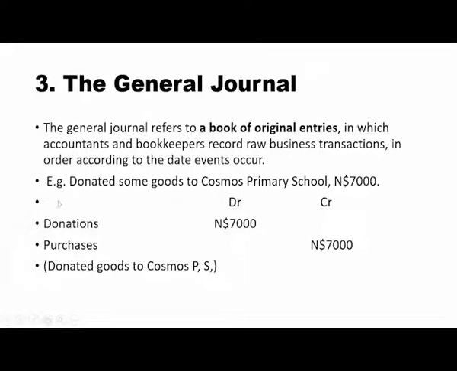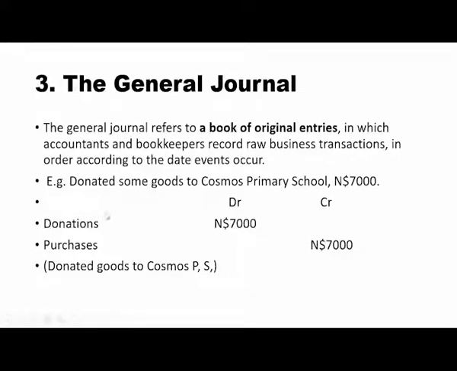What is important is to know how you record a transaction in the general journal. For example, given the transaction: donated some goods to Cosmos Primary School, 7,000. How do we record this transaction? Firstly, you need to identify the two accounts involved. It's donation and goods. The account is purchases, so it's donation and purchases.